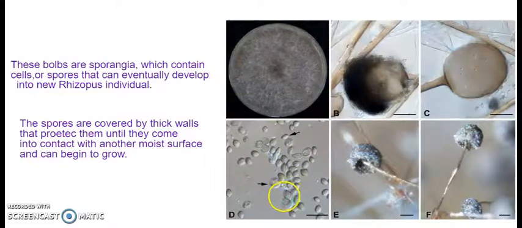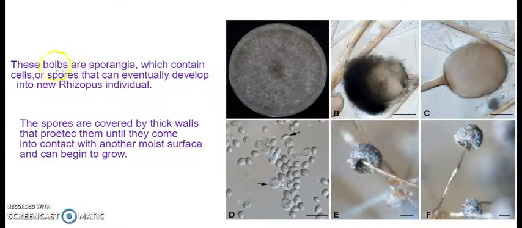So these sporangia keep developing and maturing, and when they come in contact with a moist surface, then the spore will rupture and these sporangia will be spread out, and then they will develop into new organisms.